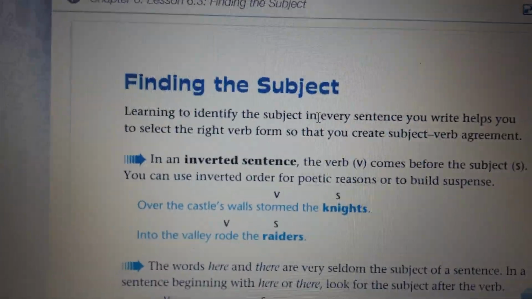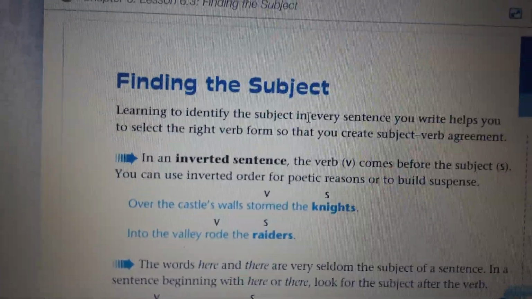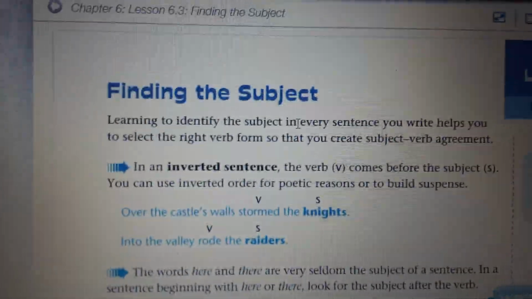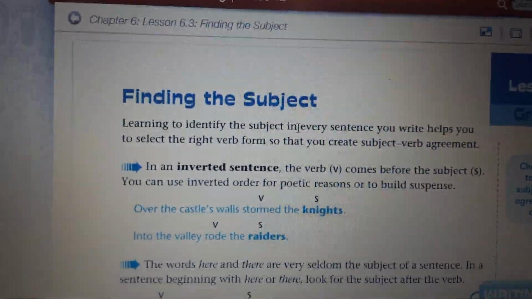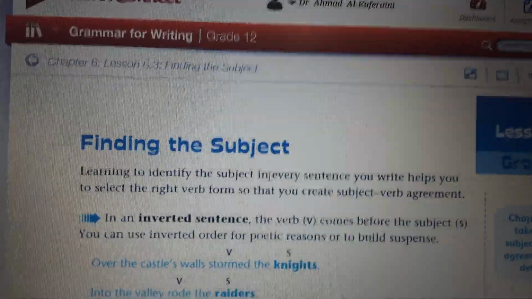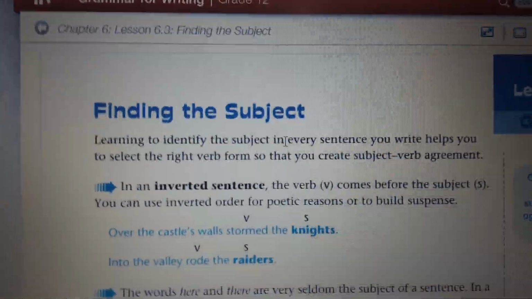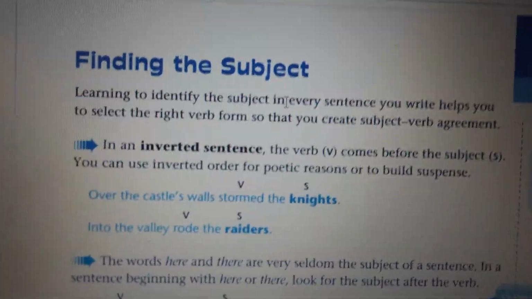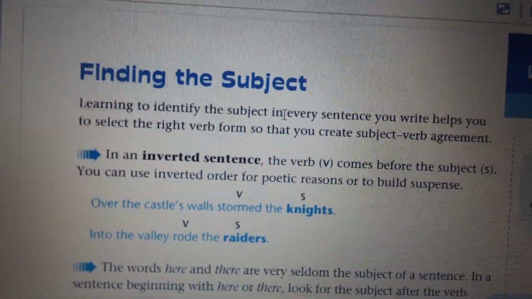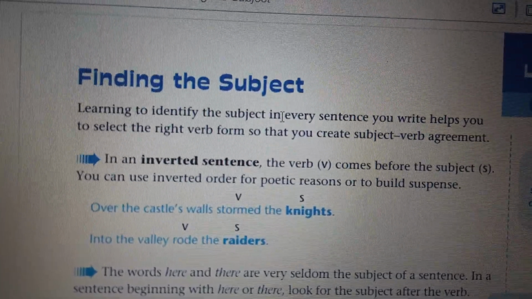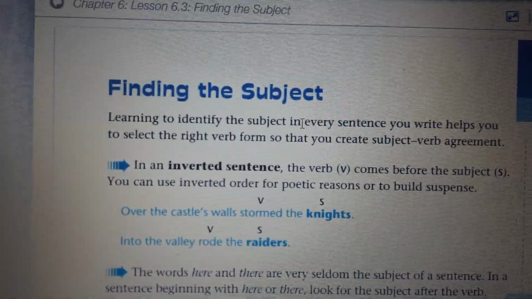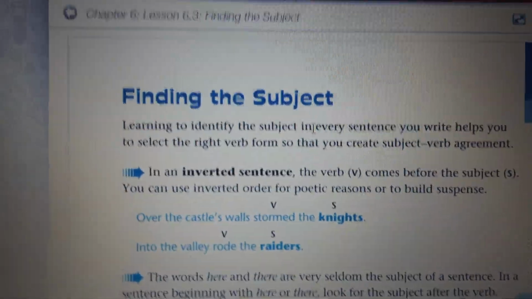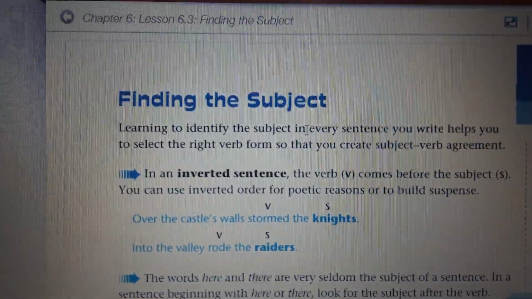I just want to remind you that I gave you subjects and I gave you verbs, and I think you know the meaning of verbs. We have the main verbs, action verbs, and helping verbs, and I gave you subjects and pronouns, right? So I think this is easy for you. It's not difficult, because I gave you all of this. We just have a different way to write a sentence.